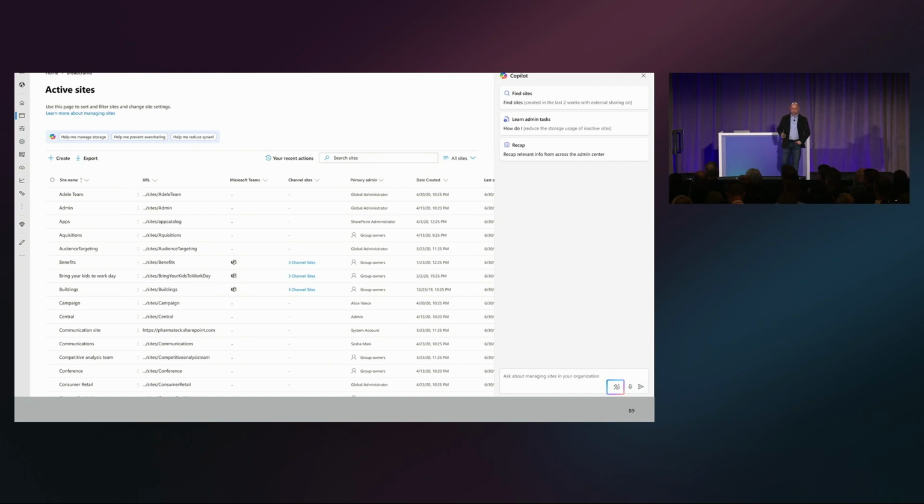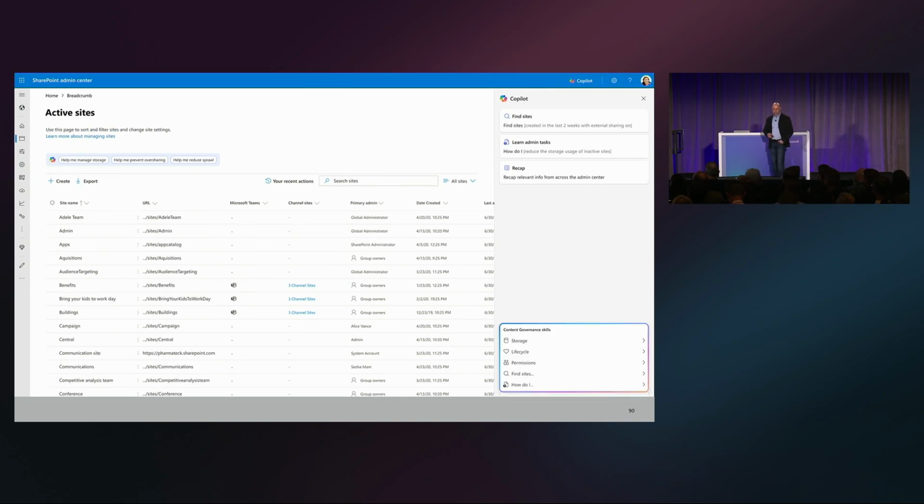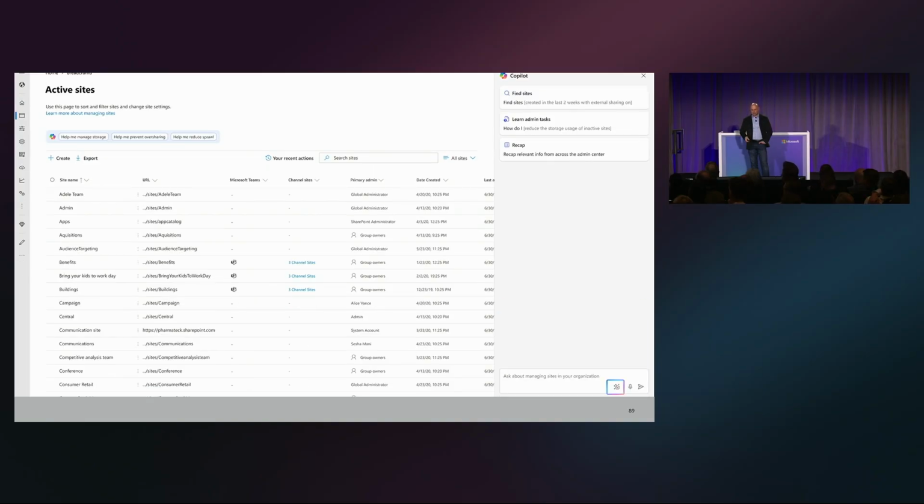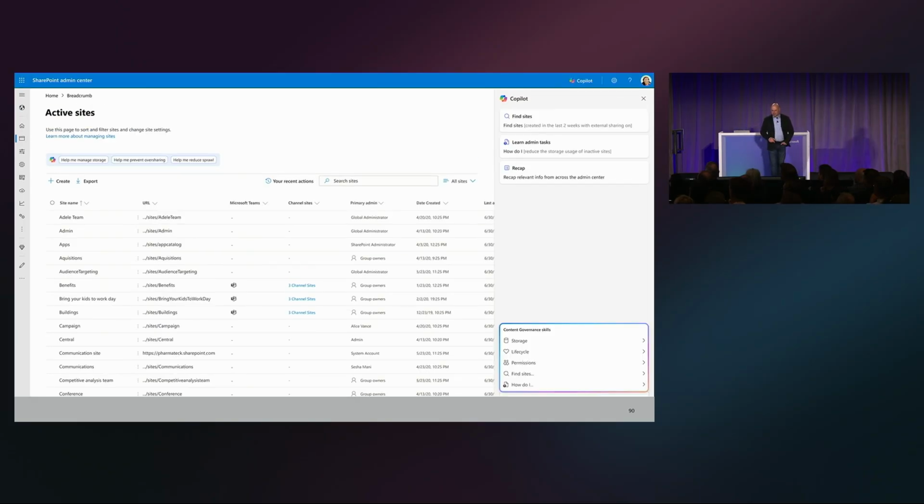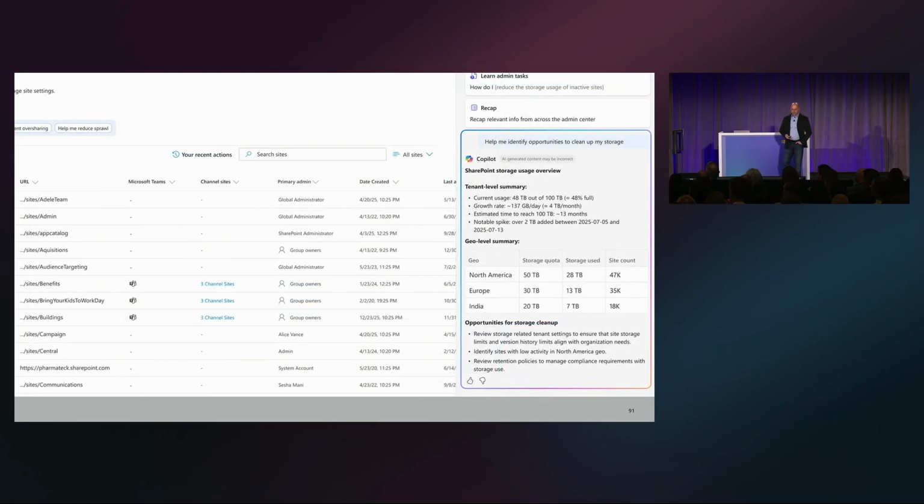Now, this is a really quick demo of what that's going to look like. Basically, as of right now, it's going to be living as part of the Copilot. So when you initiate the Copilot, there's what I call the sparkle menu, that thing that is highlighted. When you click on it, you'll see all the skills that the governance agent can do. And then you just click on the skill. This is an example of what it can do.